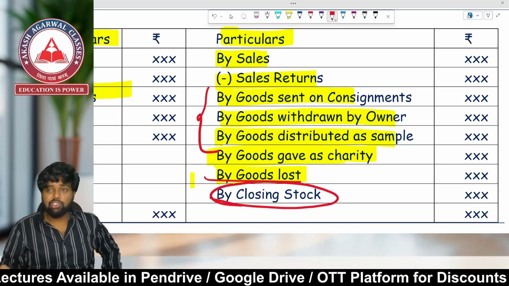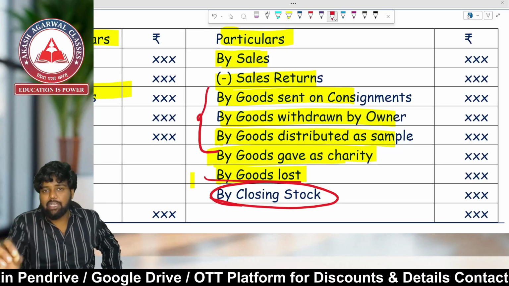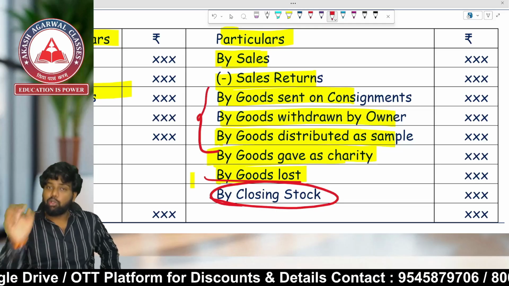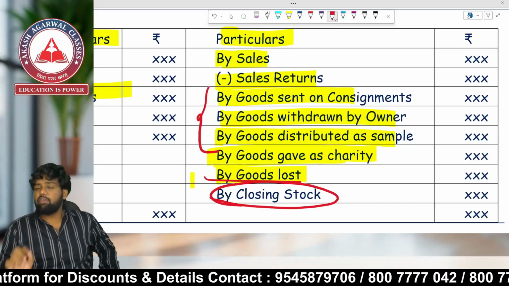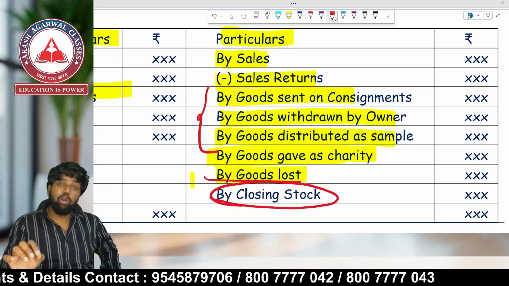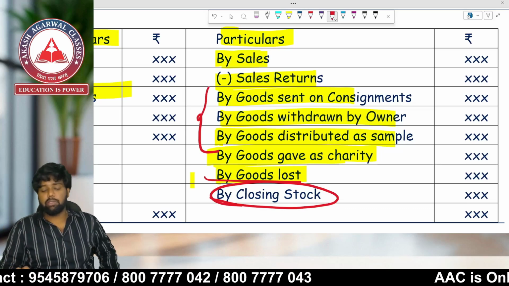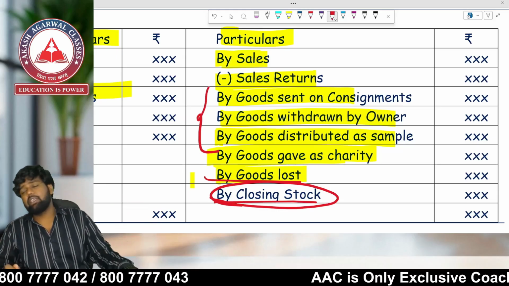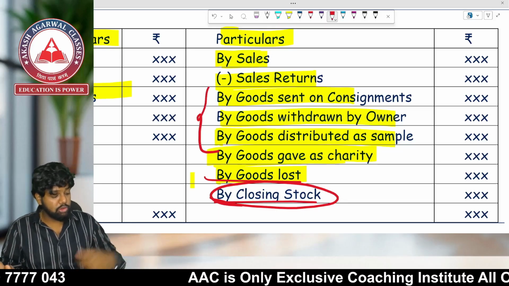At the end, you will be writing which stock? Closing stock. Closing stock means the stock which is remaining at the end of the year, which is not yet sold. And we record closing stock due to the matching principle, to find out the correct profit or loss of the business enterprise. Very important: if we do not record closing stock, we will not get the correct profit of the business. It will always be an incorrect profit. So closing stock will either be given in the trial balance or in the adjustments. We will be discussing where and how the treatment should be made. Let's go ahead.